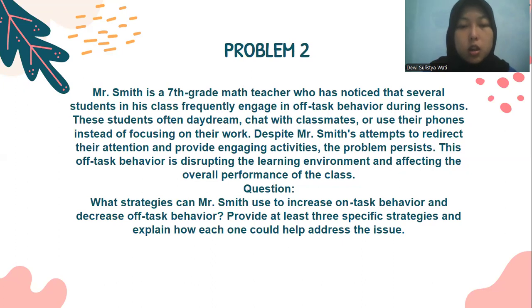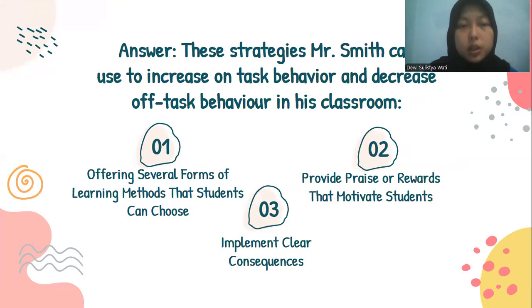The question is, what strategies can Mr. Smith use to increase on-task behavior and decrease off-task behavior? Provide at least 3 specific strategies and explain how each one could help address the issue. And the answer is the strategies Mr. Smith can use to increase on-task behavior and decrease off-task behavior in his classroom. The first one is